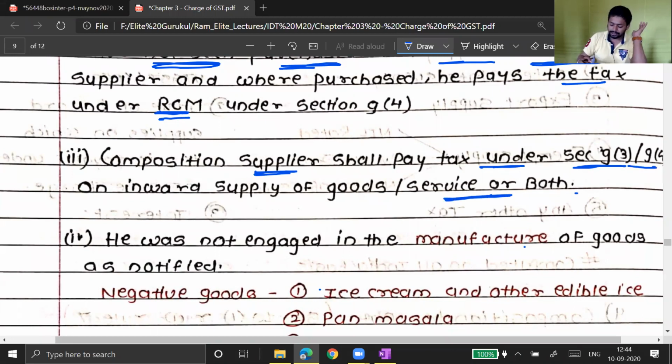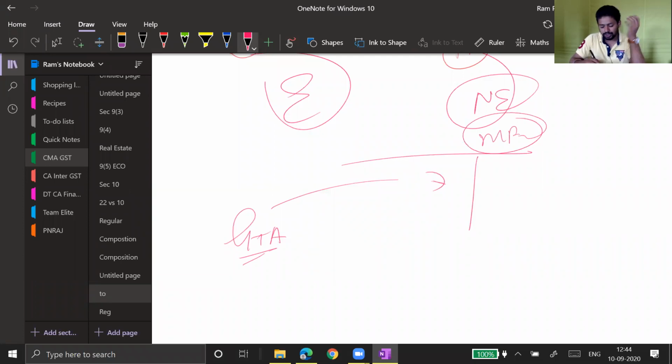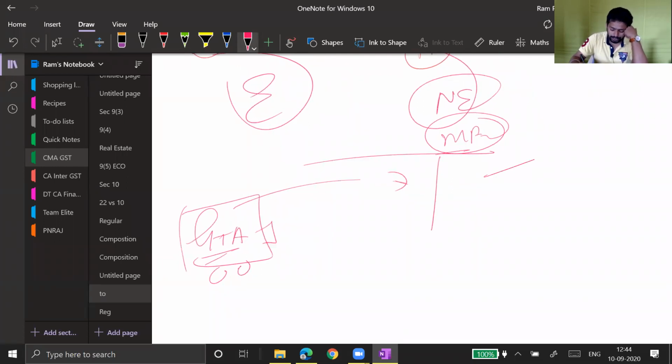applicable rate. Please understand, if a composition dealer is taking GTA service, goods transport agency service, as the input service, and the manufacturer is liable to pay tax on his outward supply at 0.5% and 0.5%, so what will be the tax rate on RCM?